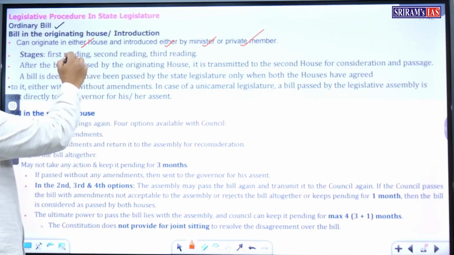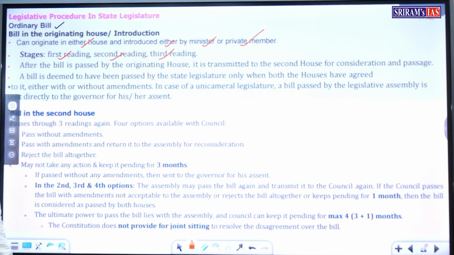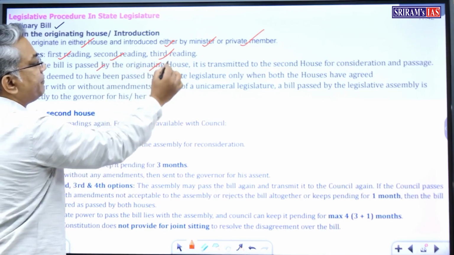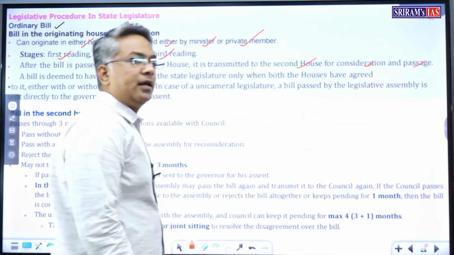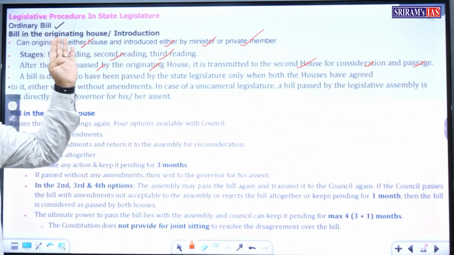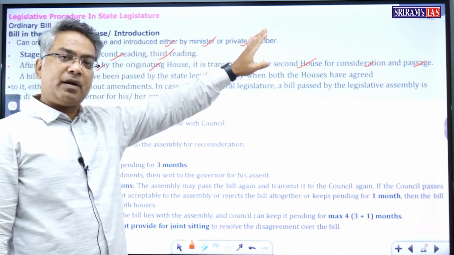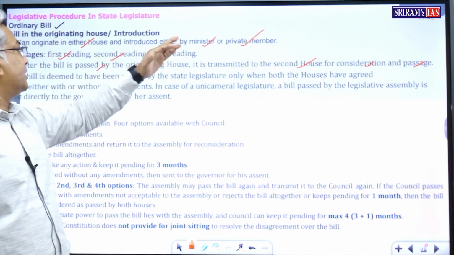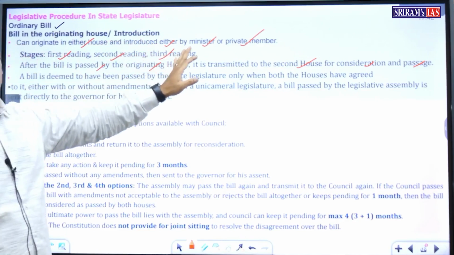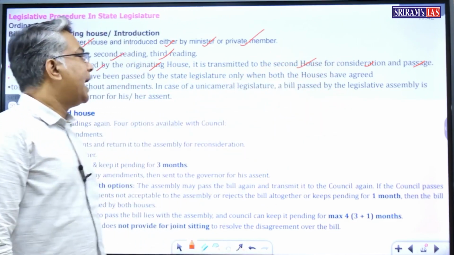So it goes through first, second and third readings. After the bill is passed by the originating house, that is the Legislative Assembly or Legislative Council, it is transmitted to the second house for consideration and passage.